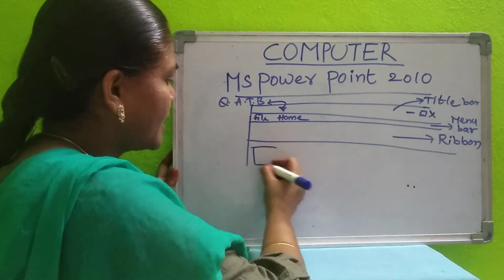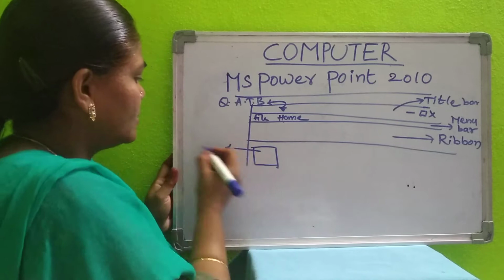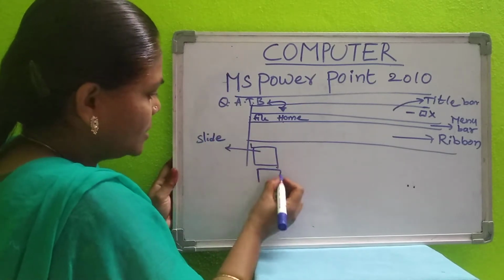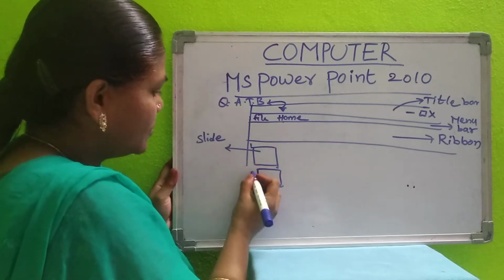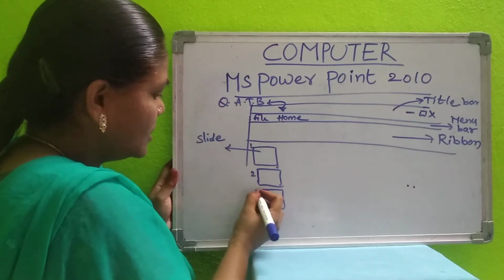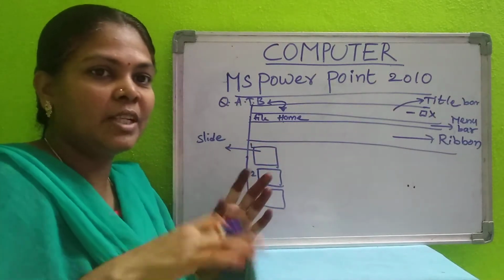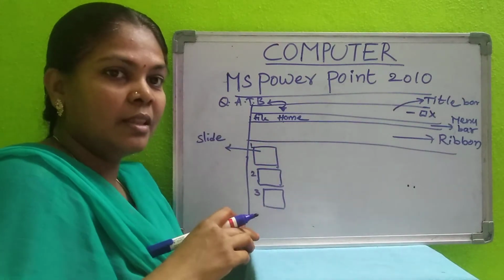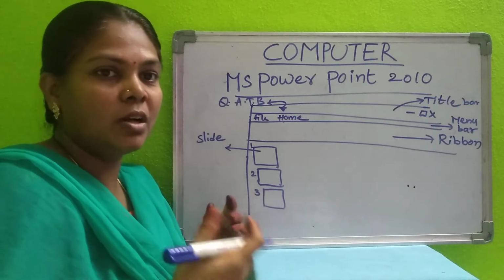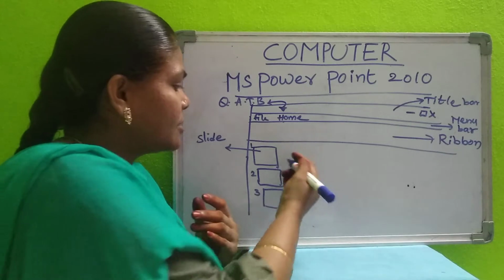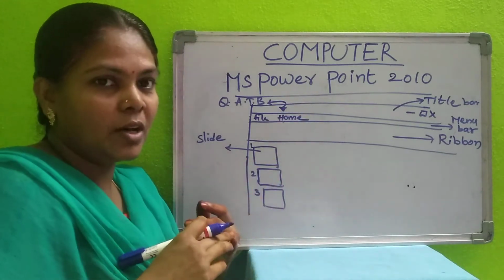So this is the slide outline pane or slide pane. Here you can view the slides, how many slides you have there. Whatever picture you want will be inserted on the slides. So in PowerPoint, we don't have any page or document there. Different applications we call differently. For Word, we call it a document. Next, for PowerPoint, we call it slides.